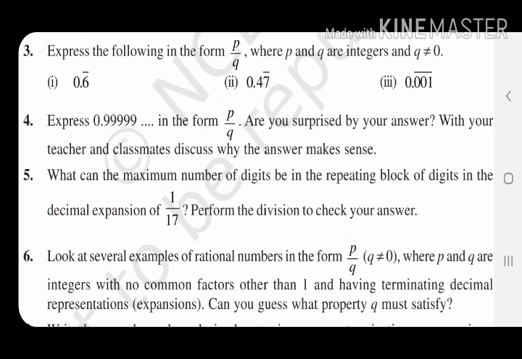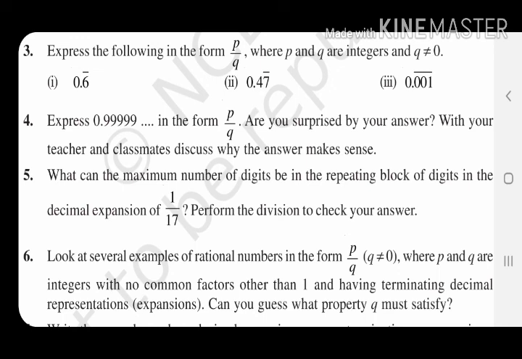So always we will keep in mind, this is one type of note. We will always subtract those values, x, 10x, 100x, 1000x, 10,000x, there are many values. We will choose those values out of all whose part after decimal with bar is on a fixed number, meaning after decimal it is the same. If after decimal 57 bar is there, another number after decimal is 57 bar. Not that one is 57 bar, another is 6, no bar, then 57 bar. No, not like this. After decimal fixed, no change after decimal. When you get these two values, then you will subtract. Okay, now I think question number 3 is pretty clear.